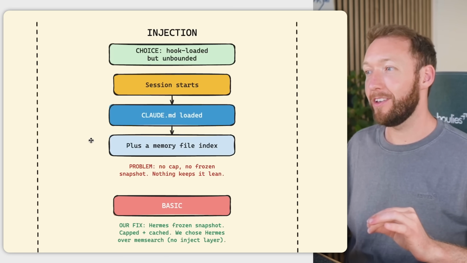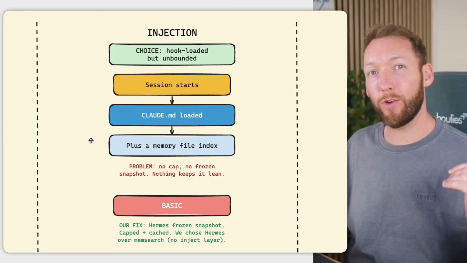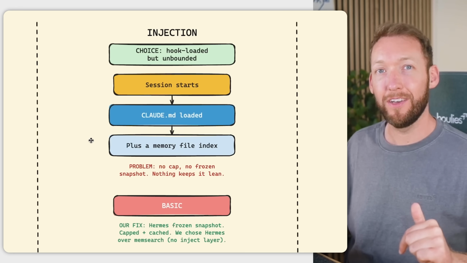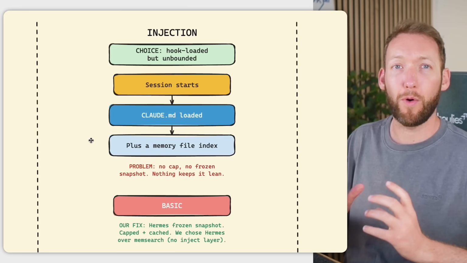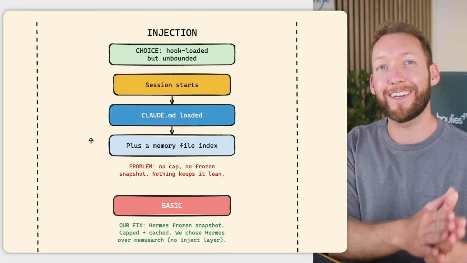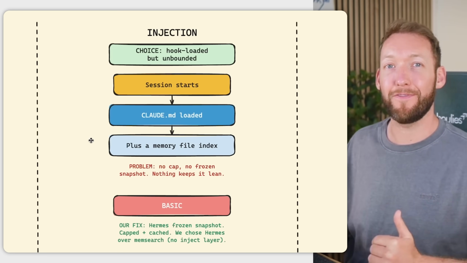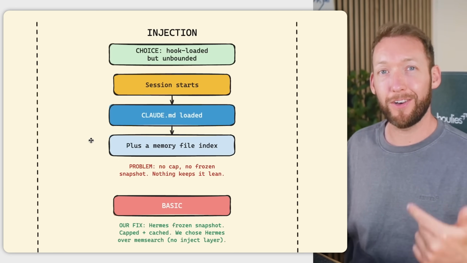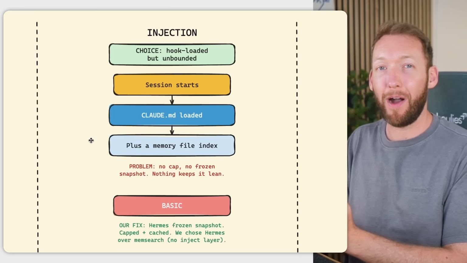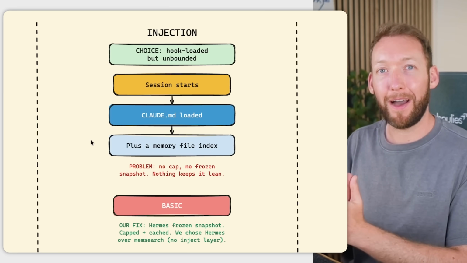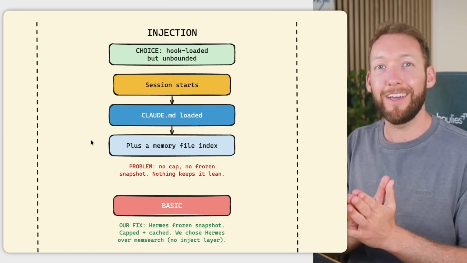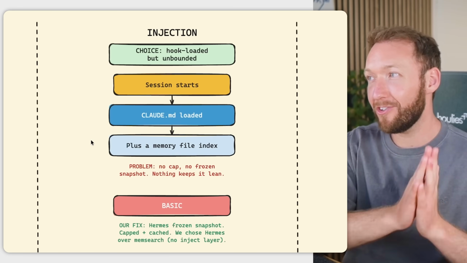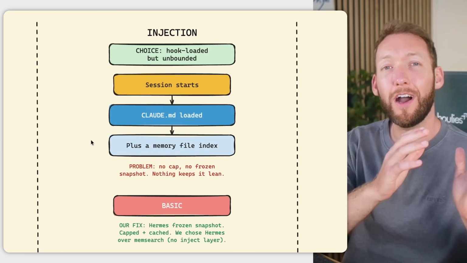Now, injection, on the other hand, is going to load in the Claude.md by default and a memory index at every session start. So the memory index is a file that points to specific memory files that, again, an agent has decided to save over your conversation history in that repository. So it's loaded in using a hook, which means it always happens no matter what, but it's completely unbounded. There's no cap on characters, and therefore there's nothing keeping it lean. So the injection measures inside Claude Code out of the box are pretty basic.